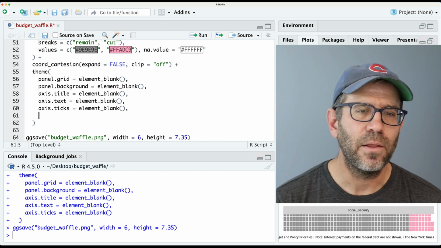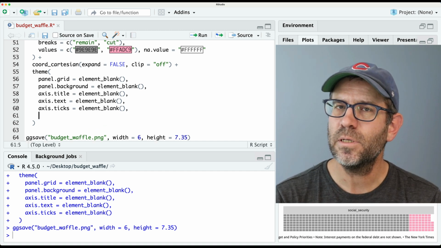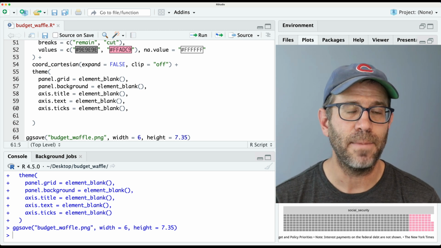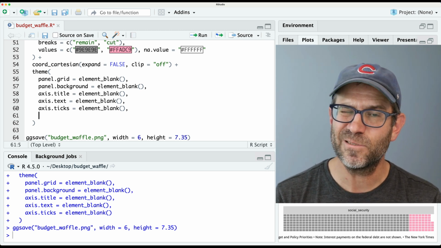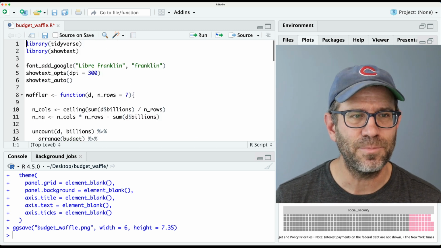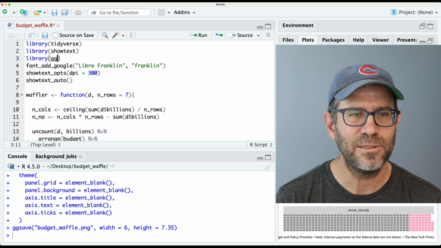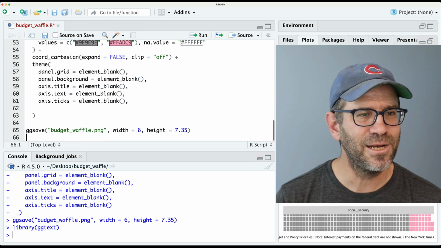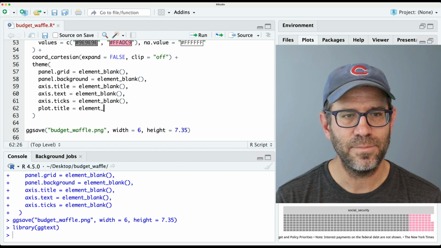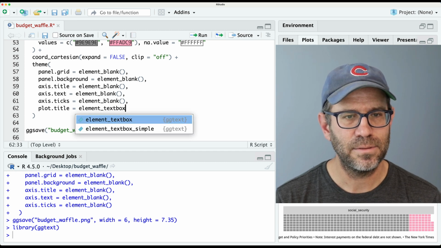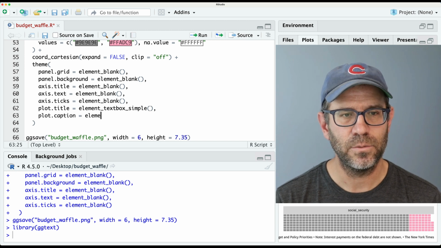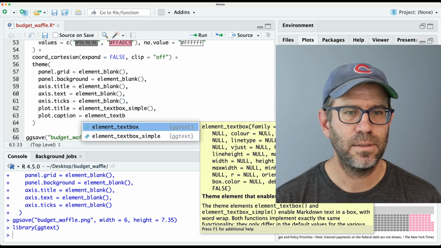I'm going to go ahead and use element_textbox_simple for the title as well as the caption. Element_textbox_simple does a pretty nice job of automatically putting in line breaks for you, so you don't have to do that manually. I've been doing that in previous episodes, and I think, why? Let's just use element_textbox_simple. But to use element_textbox_simple, of course, I need to do library(ggtext). I really love that package. And so we'll do plot.title equals element_textbox_simple, and then plot.caption equals element_textbox_simple.